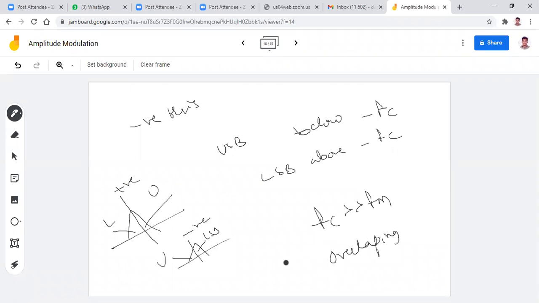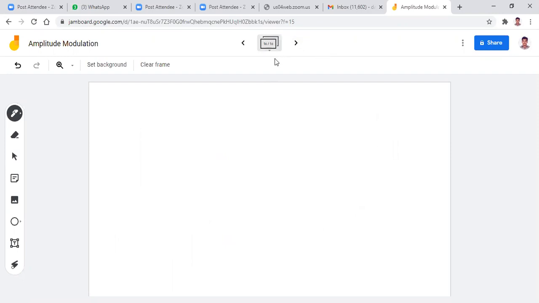To avoid the sidebands overlapping, you have to maintain the FC value greater than the FM value. There is an upper sideband and a lower sideband. Clear about this? Yes, clear?